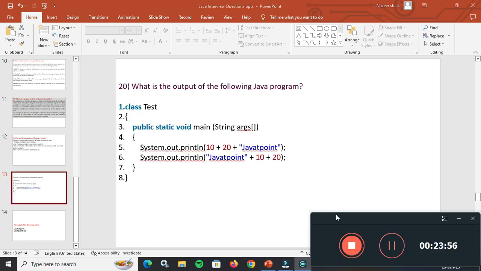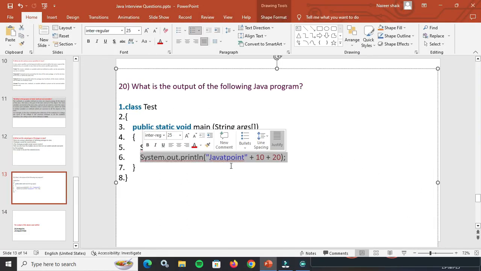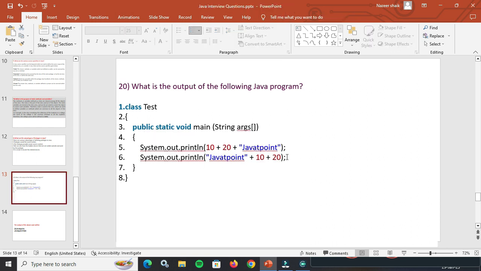Now we will see the explanation of this code. In the first print statement, 10 and 20 are numbers and are added to make 30. Now their sum, 30, is converted to a string and concatenated with JavaTpoint. Therefore the output will be 30JavaTpoint. For the second print statement, the string JavaTpoint is concatenated with 10 to form the string JavaTpoint10, which will then be concatenated with 20. So therefore the output will be JavaTpoint1020. I hope you understand the question.